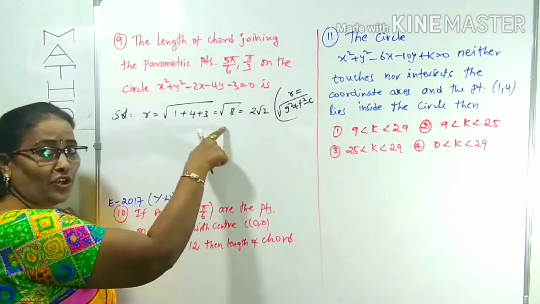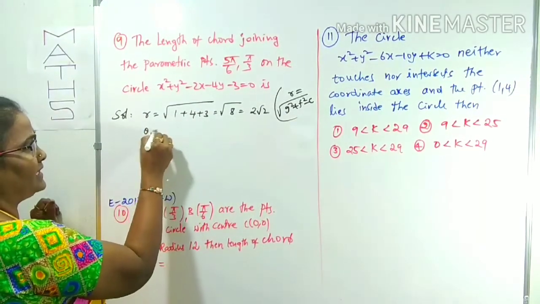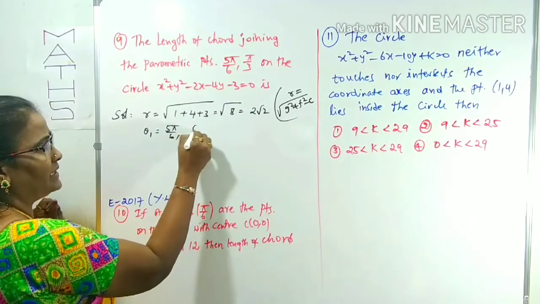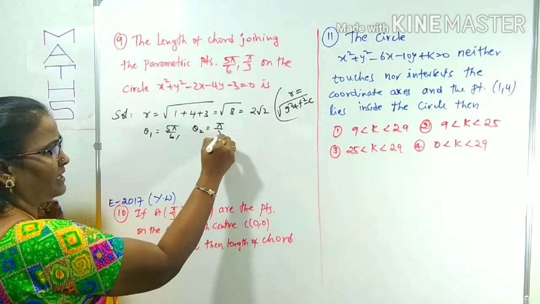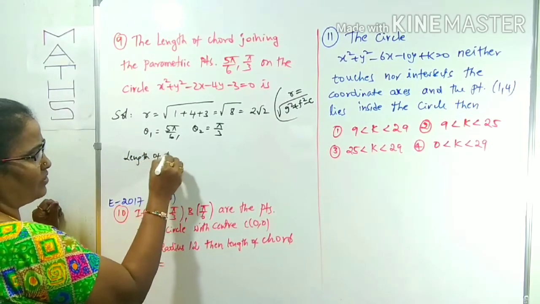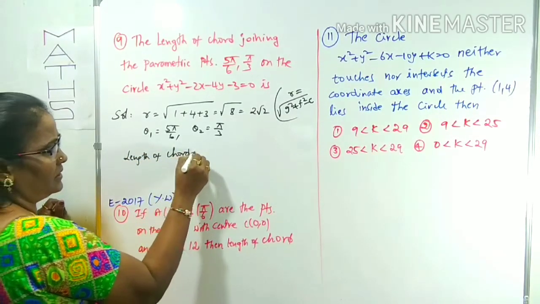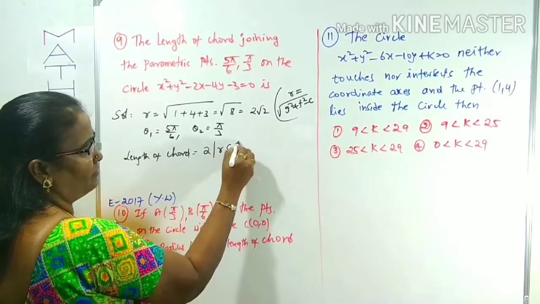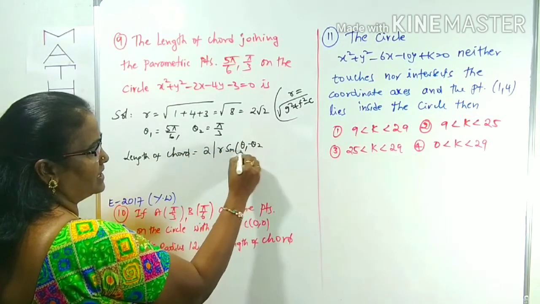Right? Radius we got. What is given? Theta 1 is pi by 6 and theta 2 is pi by 3. What is the length of the chord formula? Length of the chord is 2 mod r sine of (theta 1 minus theta 2) by 2.